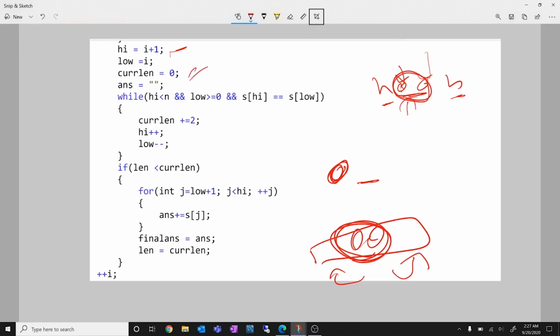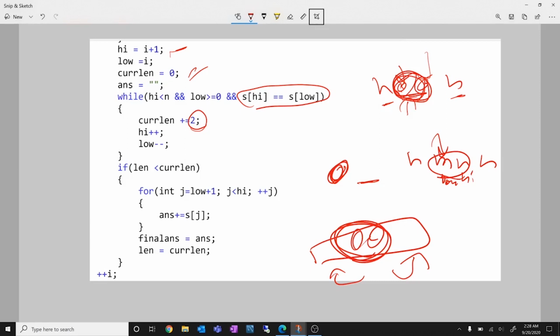And my current length is 0 because currently I'm not considering these elements. I will consider them in the next step. If this condition is satisfied, that is, if this value and this value, which were the 2 initial consecutive values, were the same, then I increment my length. What if this was n, m, n, n, and I'm at m? If this was low and this was high, at this time my current length cannot be 2. It has to be 2 only when these are the same. So if I had initialized it to 2, that would have been wrong. That is why I initialized it to 0 and incremented it in the first iteration itself.